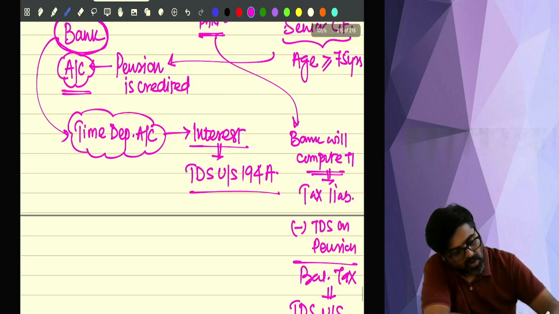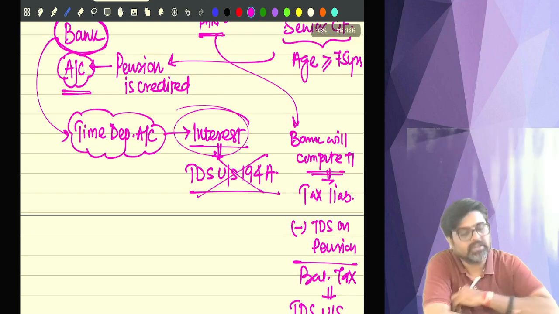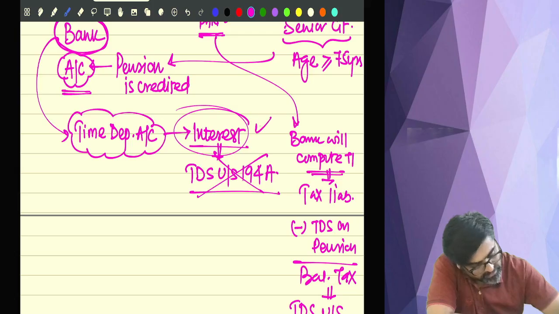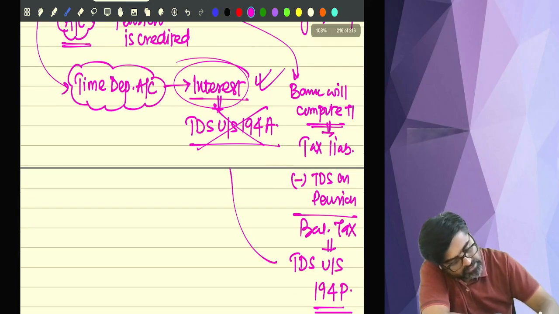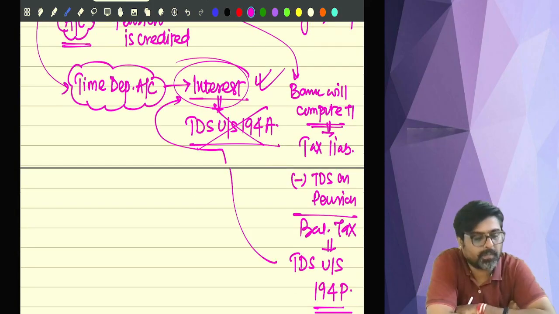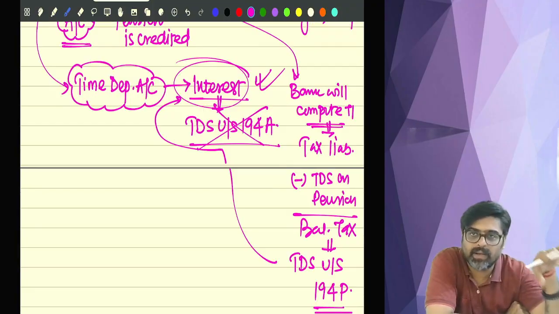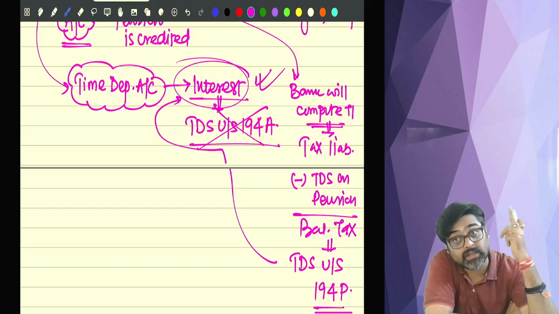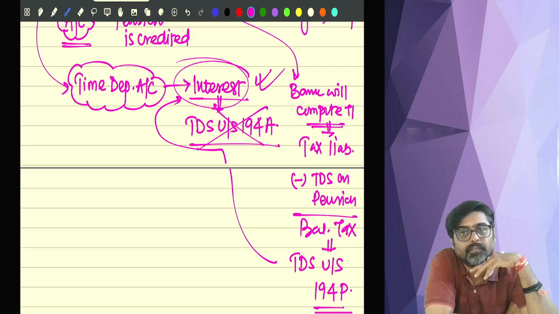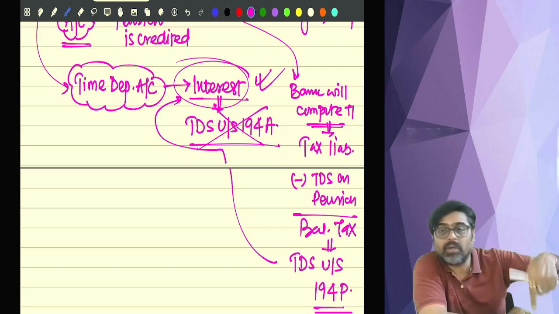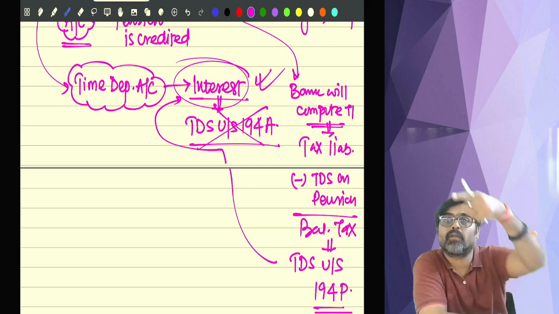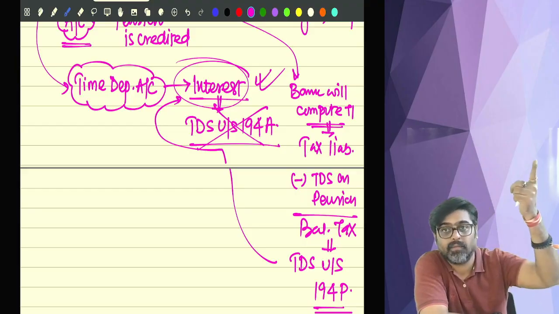In that case, on this interest, TDS is not required to be deducted under 194A. Rather, from this interest, TDS under section 194P will be deducted. The remaining tax, yes or no? That will be deducted from your interest income and not under 194A. So this will be the TDS under 194P, which has to be deducted from this interest and not 194A.